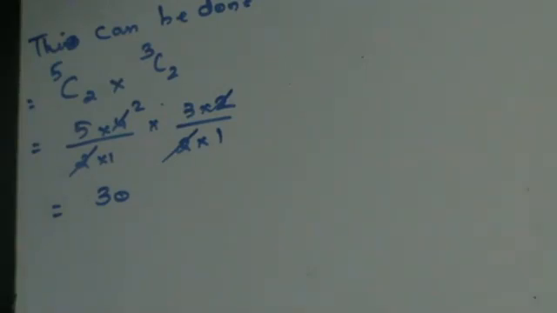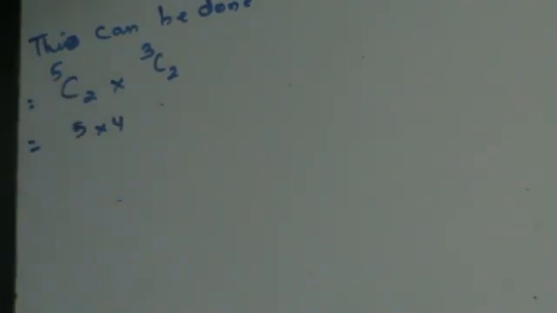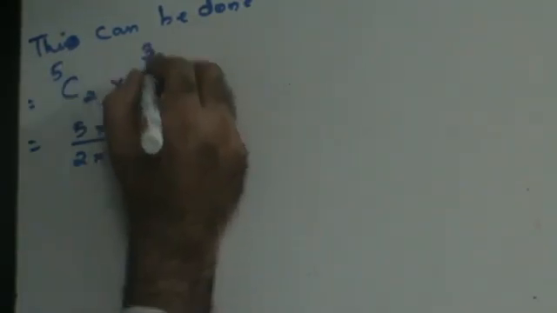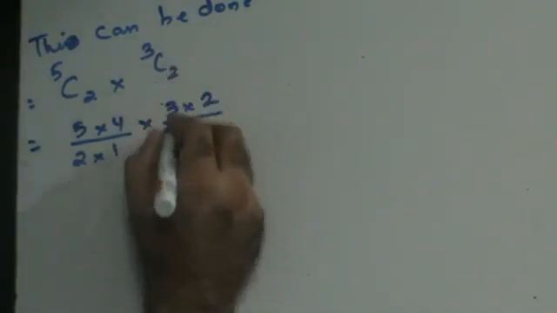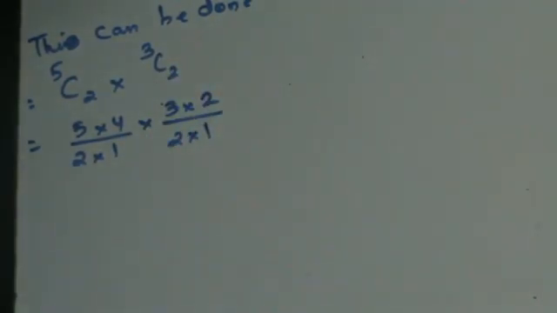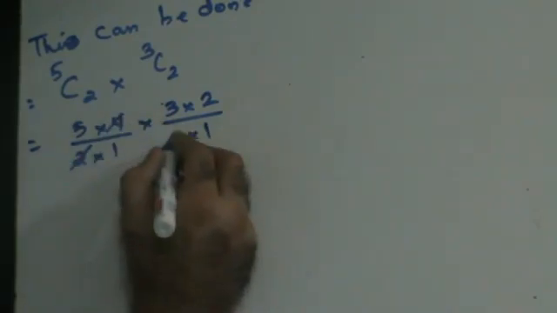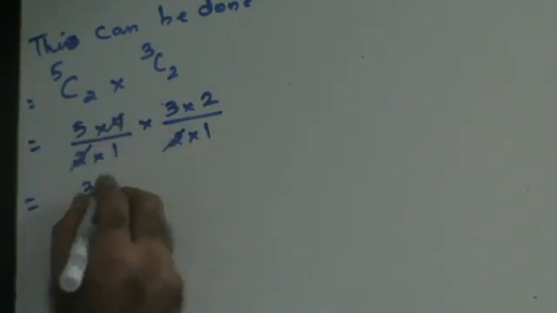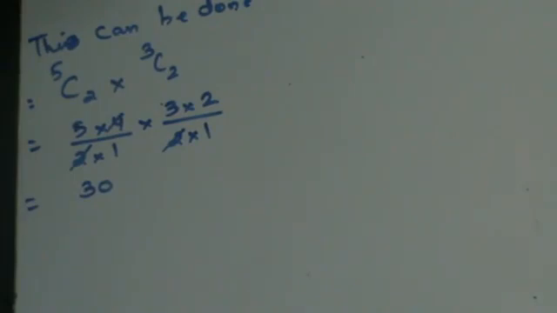How do I solve this, guys? I'll show you this once again. See, from 5, write 2 numbers in descending order. So this will be 5 into 4, and in the denominator you write 2 into 1. Then similarly, from 3, write 2 numbers in descending order, and in the denominator write 2 into 1. And then you do your cancellation, right? 5 3s are 15, 2s are 30. So there are 30 ways in which this can be done, right?